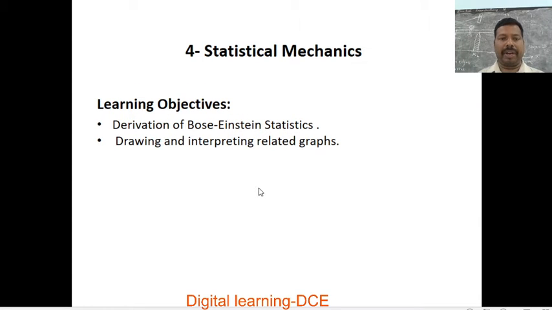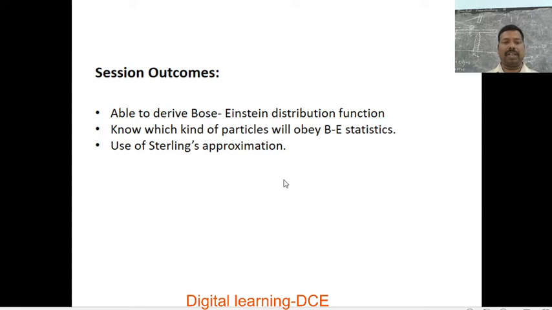Now we are going to discuss the learning objectives of this session. In this session, we are going to learn about the derivation of Bose-Einstein statistics and drawing and interpreting related graphs. Session outcomes: we are able to derive the Bose-Einstein distribution function, and also we know which kind of particles will obey Bose-Einstein statistics, and lastly, the use of Stirling's approximation.